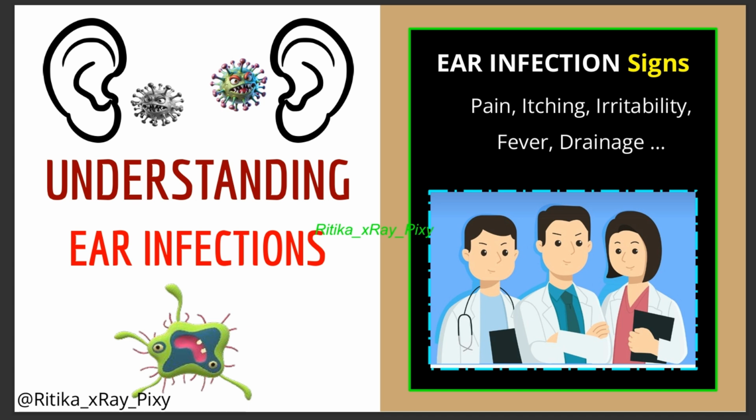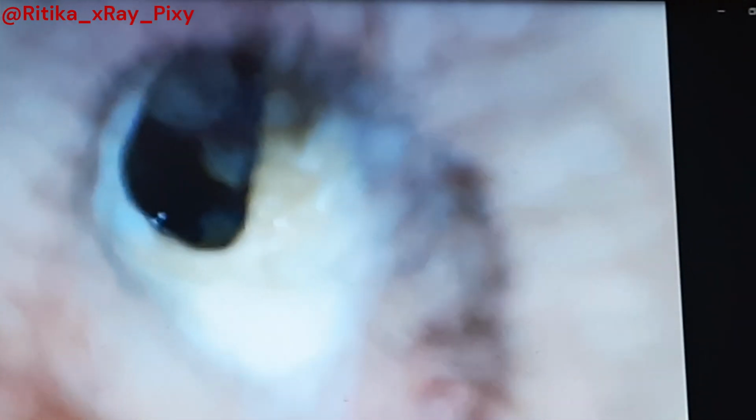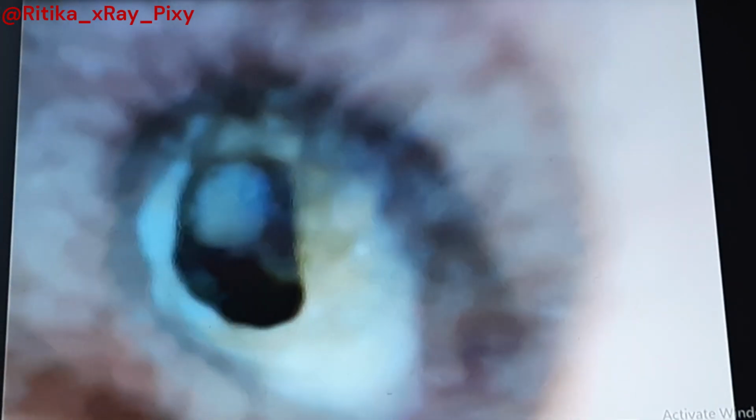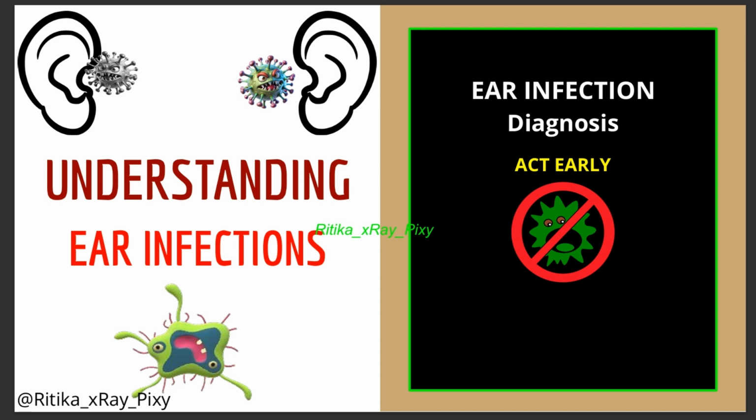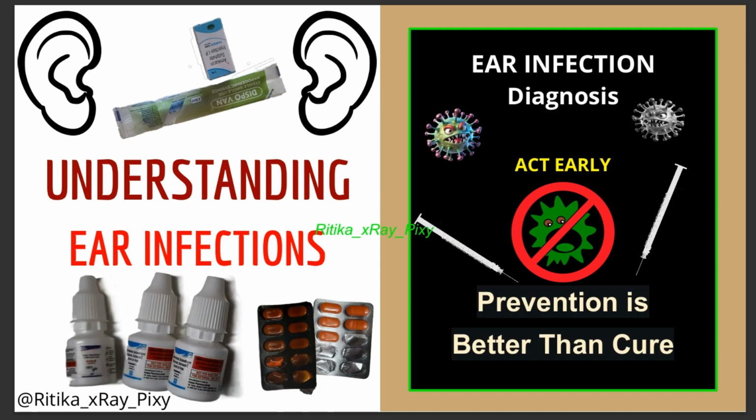Anyone facing these signs, the best option is to visit a doctor as soon as possible. The doctor will use an otoscope to look inside your ear. It is like a tiny flashlight that lets them see if your eardrum is red, inflamed, or has fluid behind it. Most ear infections clear up just fine with proper care. The key is to act early, and most important, prevention is always better than cure.